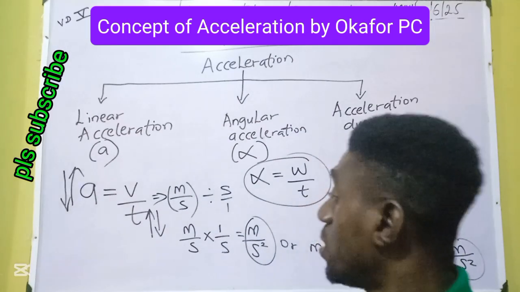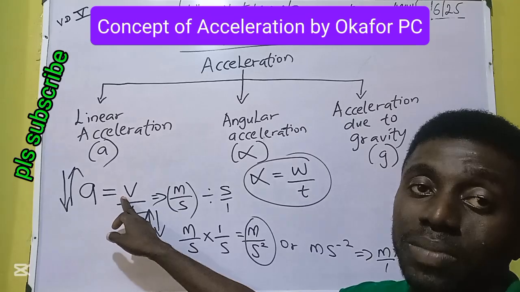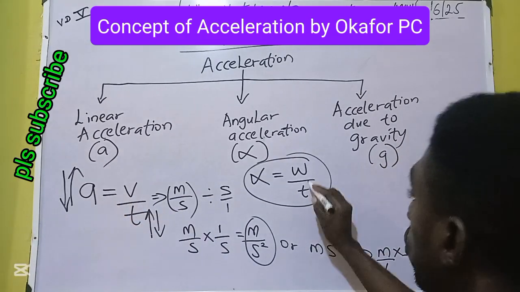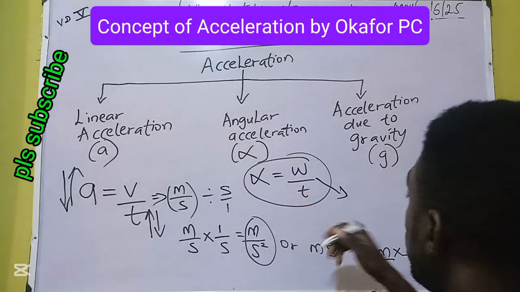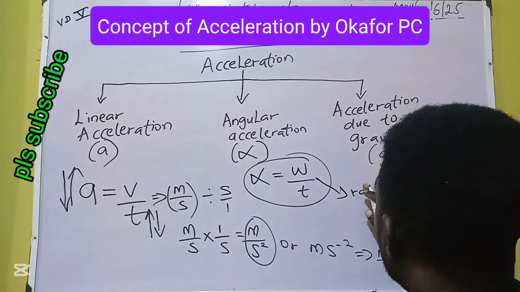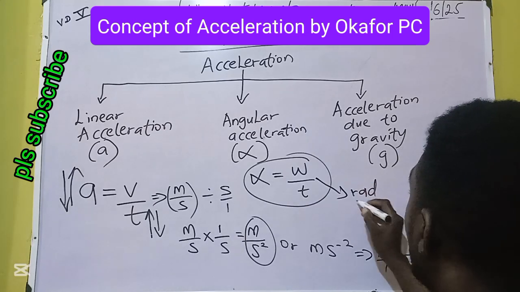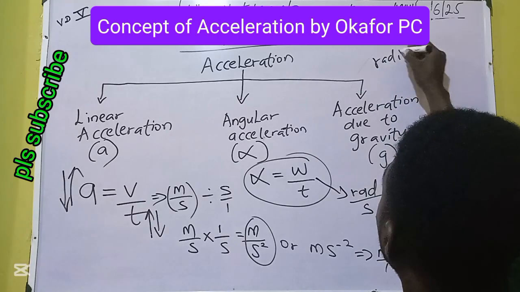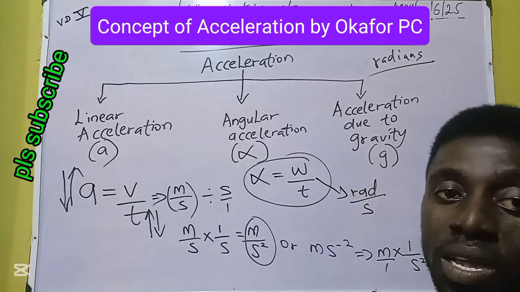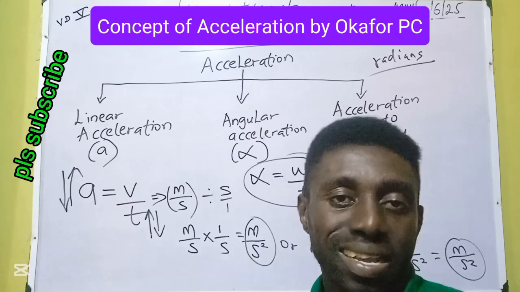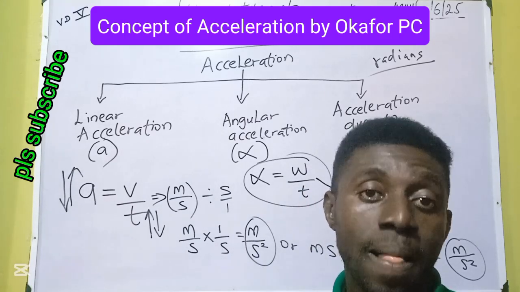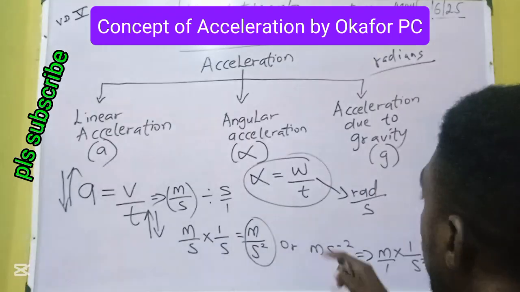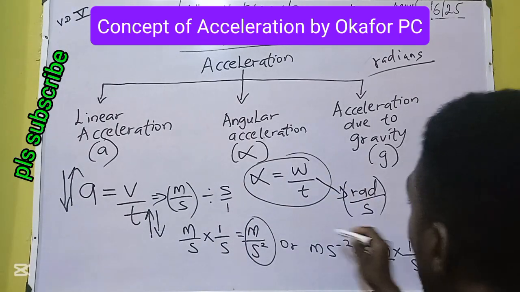To deduce the units, similar to what we have here, unit of linear speed is meter per second. Therefore, units of angular speed will be rad per second. Rad simply means radian or radians. That is the unit of measurement for angular distance. We measure linear distance in meter, but angular distance is measured in radians or rad. That's why we're going for rad per second, just for angular velocity.